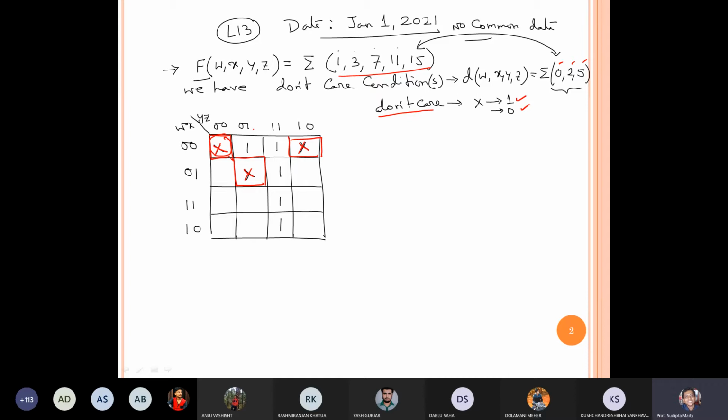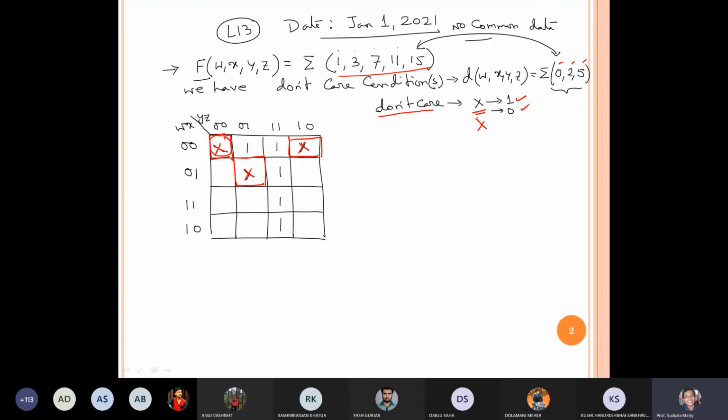That's why we have to use those don't care conditions. In the box we write a simple cross instead of 1 or 0. This cross can be either 0 or 1, doesn't matter. Those don't care conditions are normally used to simplify the circuit.